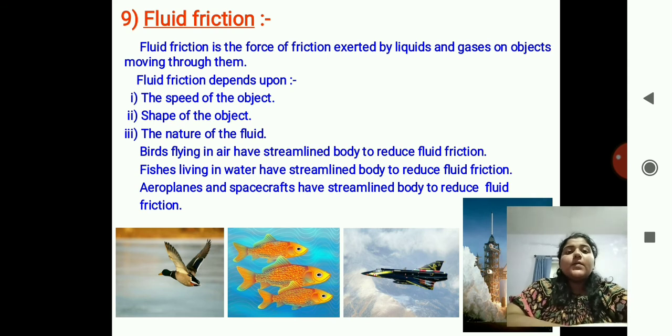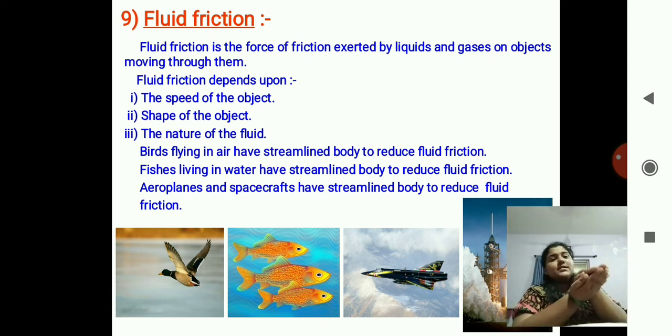That is the speed of the object. You can see the pictures over there, the bird, fish, aeroplane and last is the rocket. The birds flying in air have a streamlined body to reduce fluid friction. Fishes living in the water have a streamlined body to reduce fluid friction. Aeroplanes and spacecrafts have a streamlined body to reduce fluid friction. Streamlined means the body is tapering towards both ends.